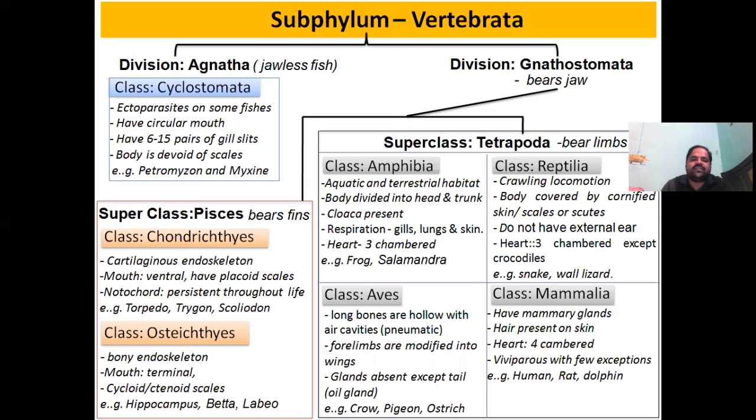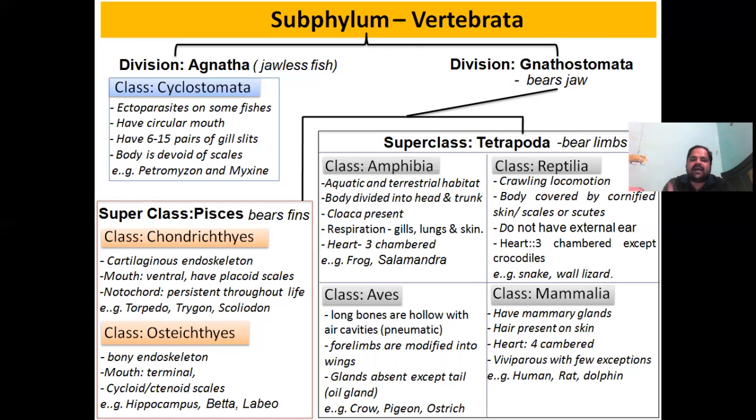The characteristics of this class Cyclostomata are that these are ectoparasites on some fishes, meaning they reside as ectoparasites on other fishes. They have a circular mouth without jaw, and they have 6 to 15 pairs of gill slits.